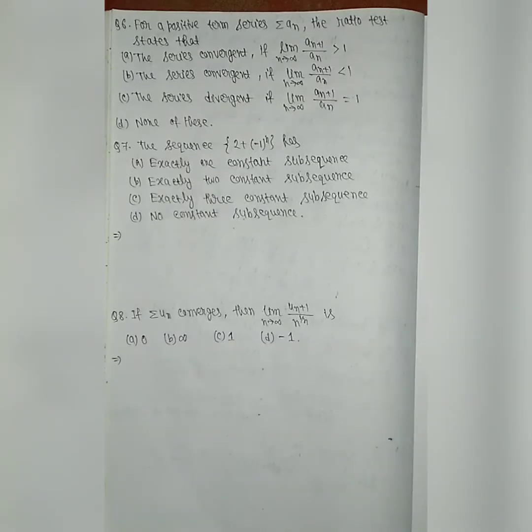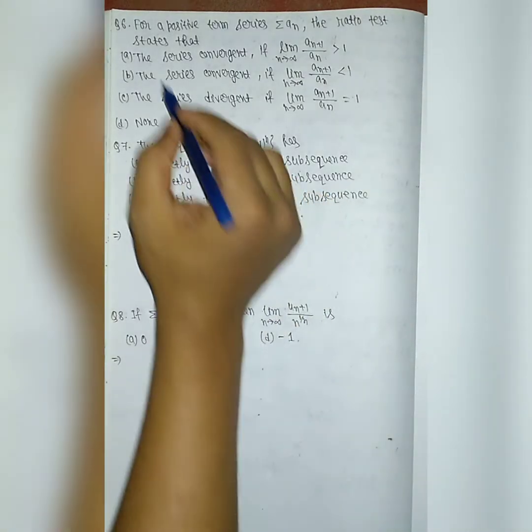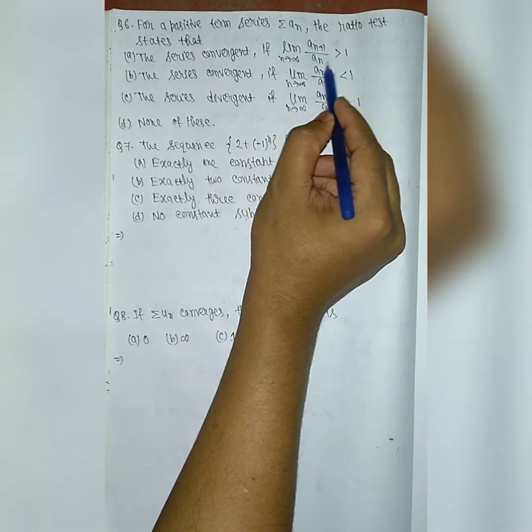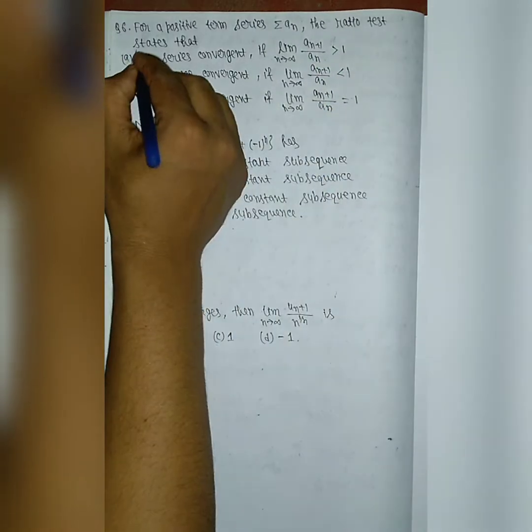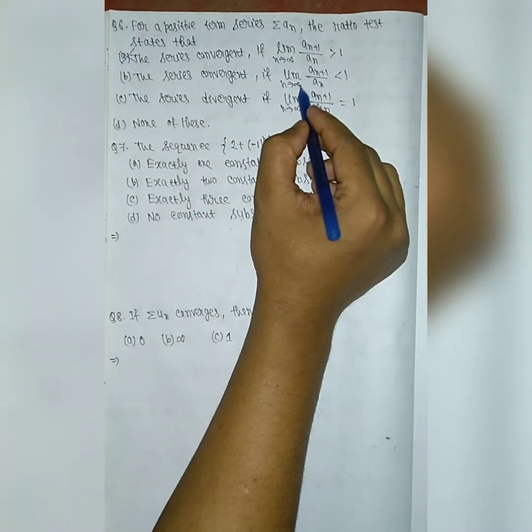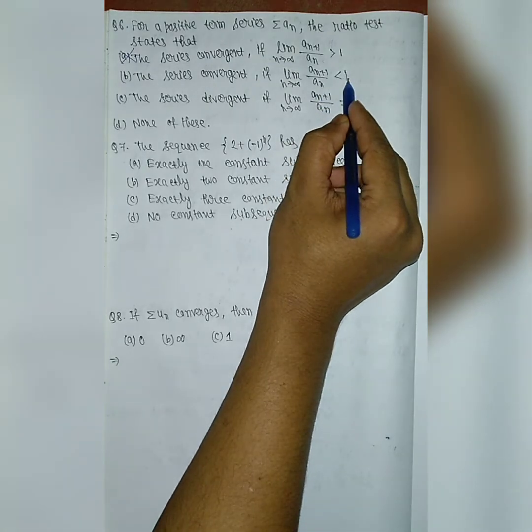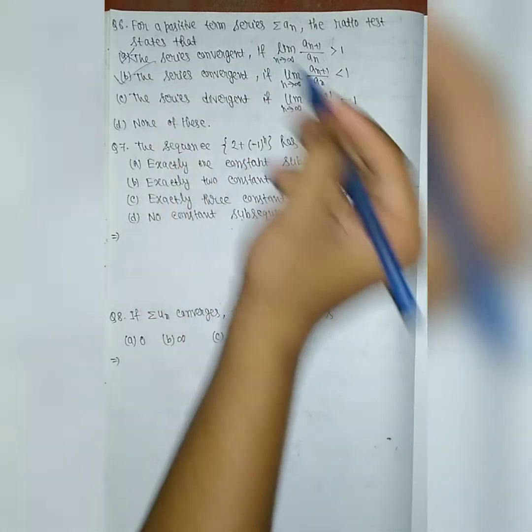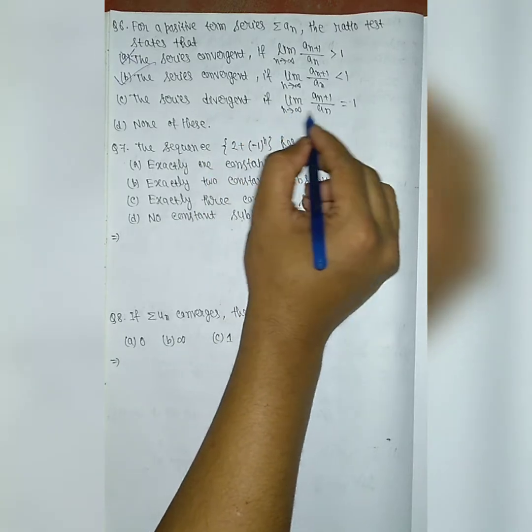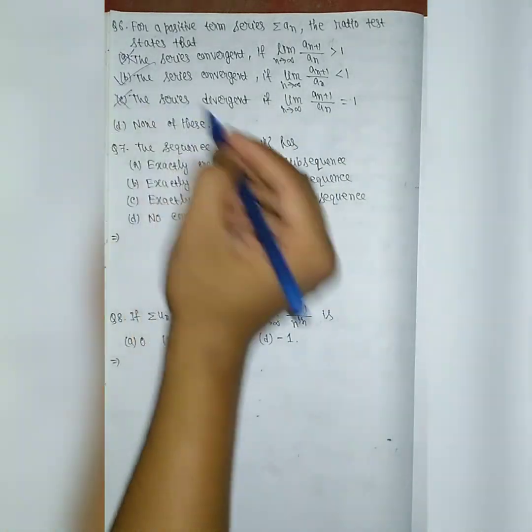Now we'll solve problem 6. This is a result based problem, very easy, a 1 minute question. For a positive term series, the ratio test states which of the following? The series is convergent if a(n+1) by a(n) is greater than 1. No, this is incorrect. The series is convergent if limit n tends to infinity a(n+1) by a(n) is less than 1. Yes, this is the correct statement. And the series is divergent if this, so no, this is also incorrect, and none of these is correct. So my option B is correct.